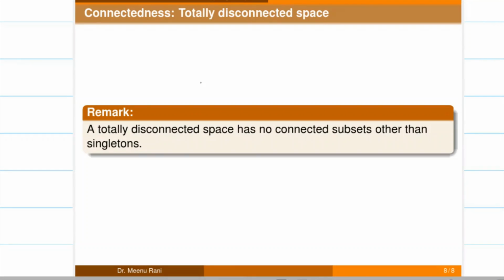Now from the definition of totally disconnected space, again we conclude one result here. So this is simply from the definition of totally disconnected space, that is every totally disconnected space is a T2 space.